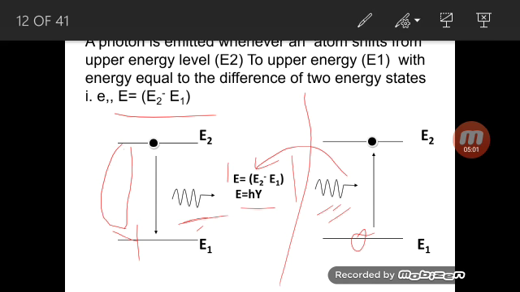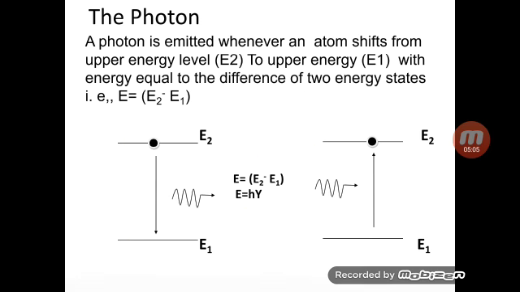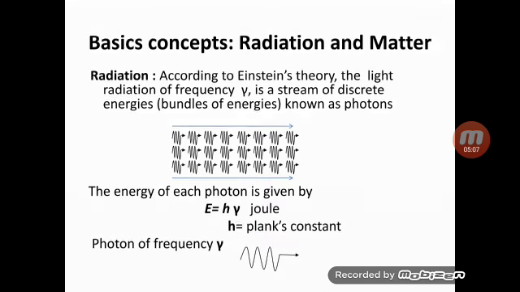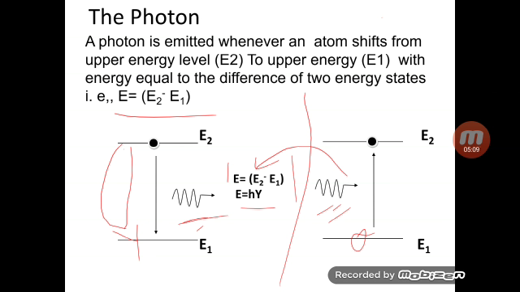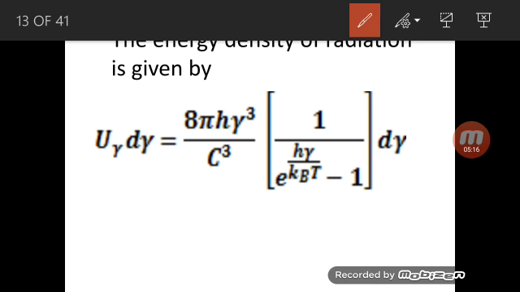Now there is a term known as the energy density. This is the energy density of radiation, meaning the energy of this radiation. This is a light radiation, and as I told you, it consists of a large number of photons.